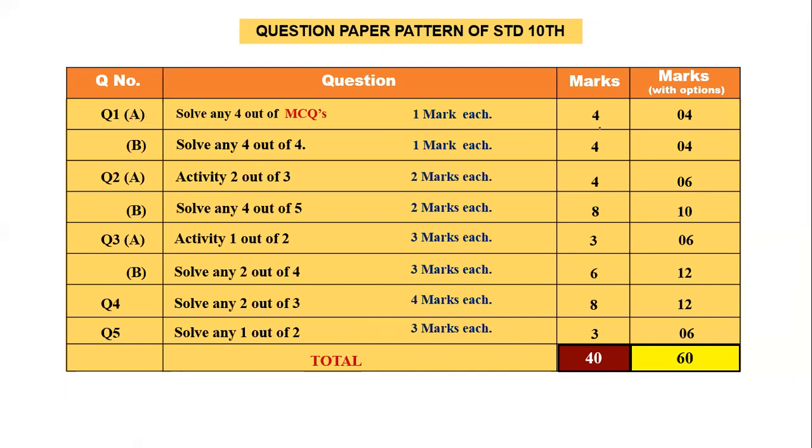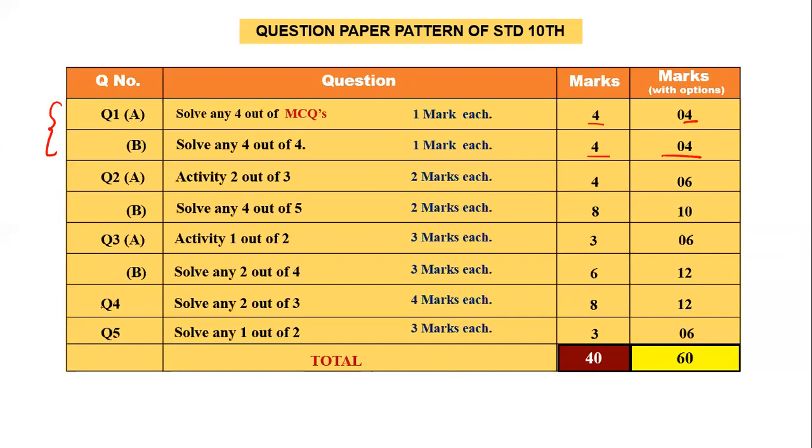If you see, 4 marks out of 4 marks, just look at this, 4 marks out of 4 marks, 4 marks out of 4 marks. So this is very important. Now, just because of question number 1, A and B, it becomes necessary for me to learn each and every concept. I can leave a particular difficult sum, but I can never leave any chapter in option or any concept in option if I want to score full marks.